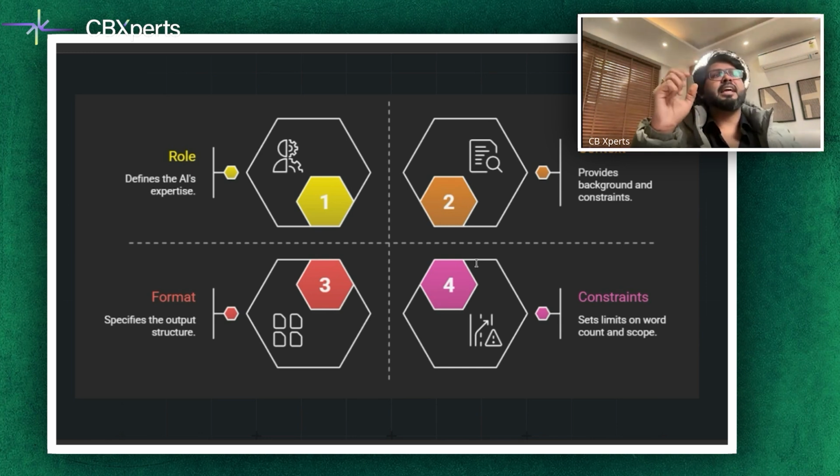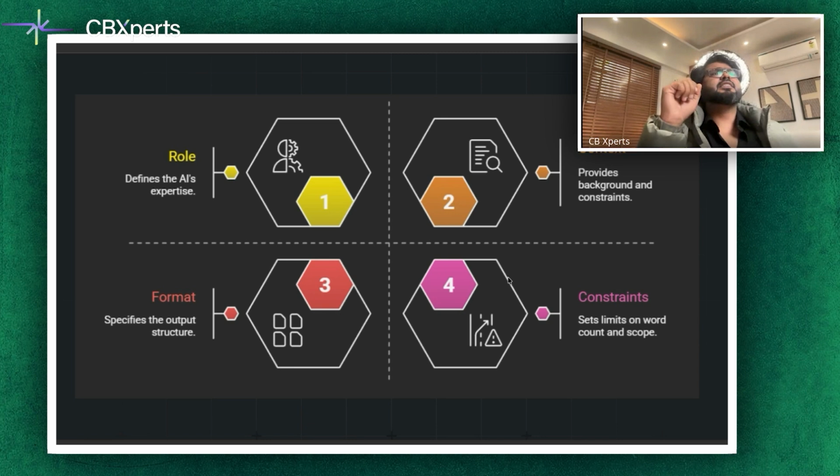The third block is the format. How should the answer look? How should we expect the answer to be? And this is very critical. Bullets, tables, JSON, code base, you must tell how you want the answer to be. In real systems, format is not cosmetic. Format ensures integrations are happening. If the format is wrong, your pipelines break. So it's important that you give the right kind of format to the system.